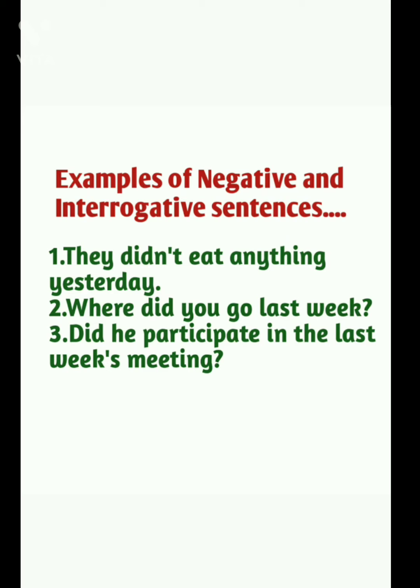So again for the main verb participate we are using V1. In negative and interrogative sentences, the helping verb did is already giving us the information that the sentence is in past tense. That is the reason why we use the main verb in V1.